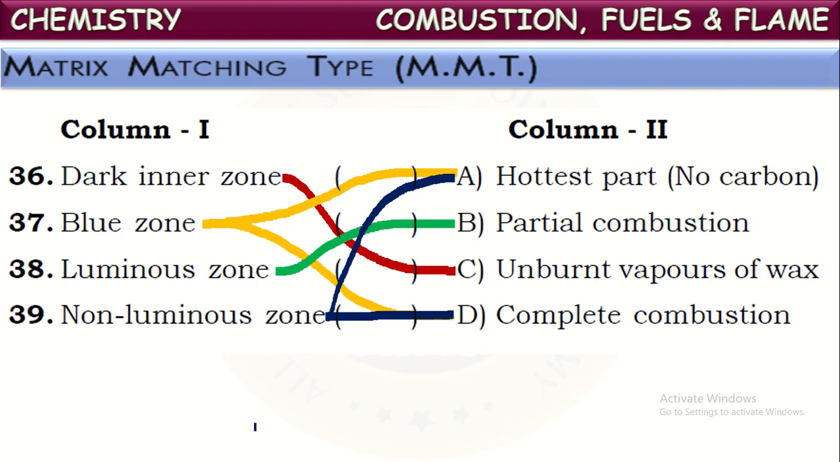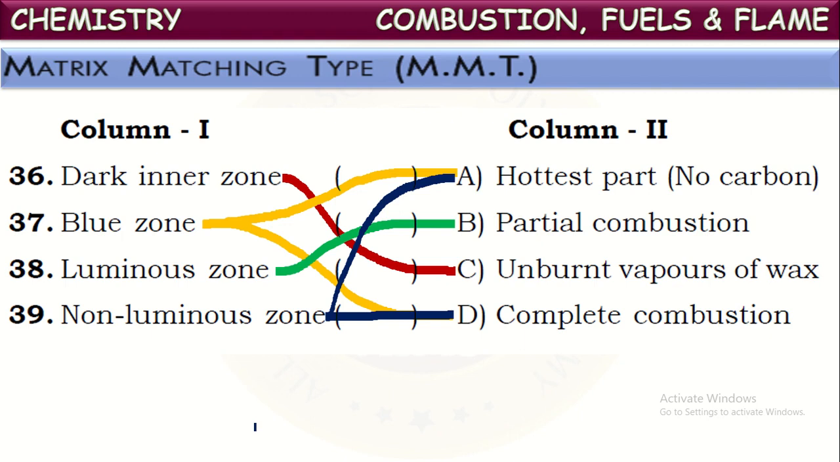Observe once the different zones and their characteristics, what is happening in the flame. The darkest zone or dark inner zone is the innermost zone where vapors of wax remain unburnt, and the blue zone is the outermost zone, the hottest part in the flame, where complete combustion of vapors of wax takes place. Next, the luminous zone is the middle zone where partial combustion of vapors of wax takes place. Okay, it has a moderate temperature.